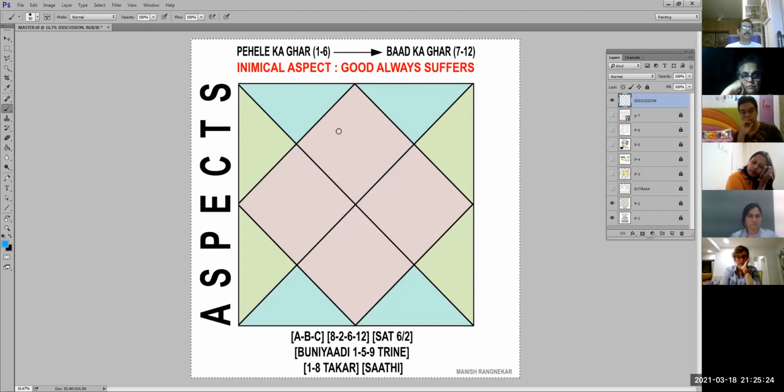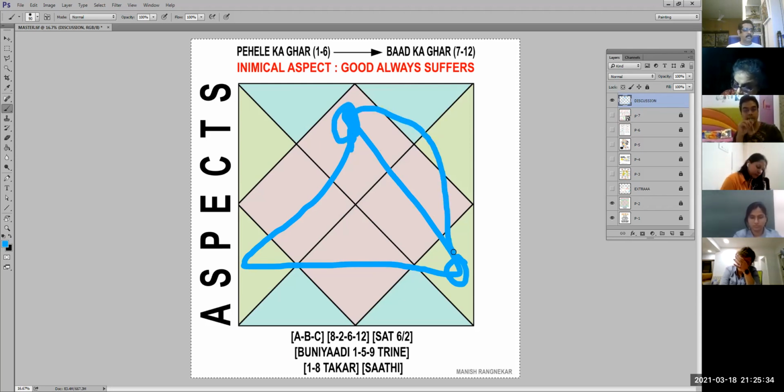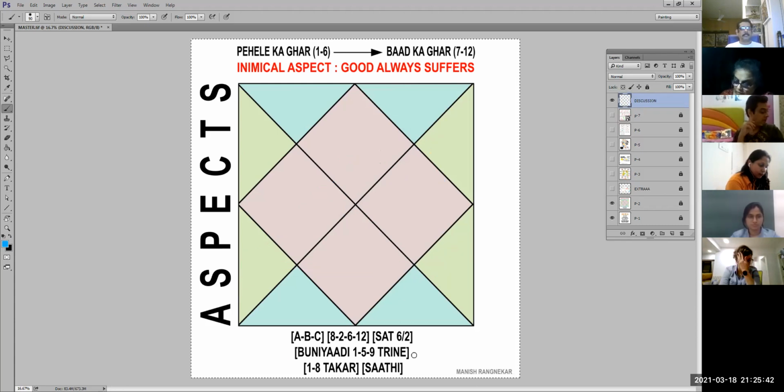It is very important because let us say you got a planet here. इसका बुनियाद कौन सा हो गया, ये हो गया. So bunyad is this guy is standing on this fellow and giving the result. So if this one is the enemy, obviously this fellow will give bad results. And if this guy is a friend, then that way. Okay. So this is your triangle.